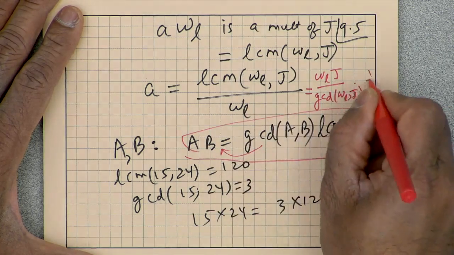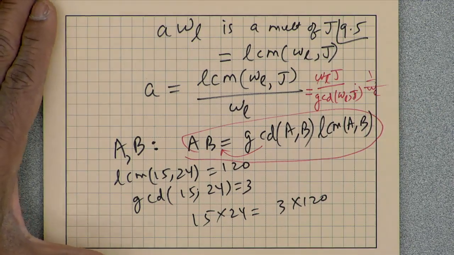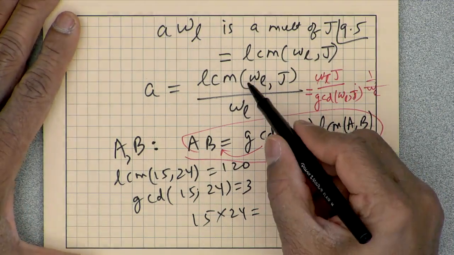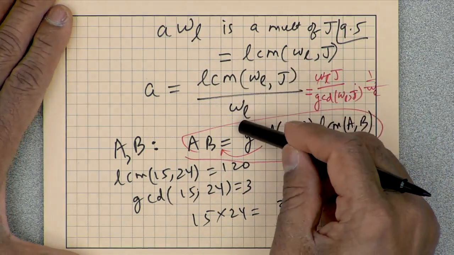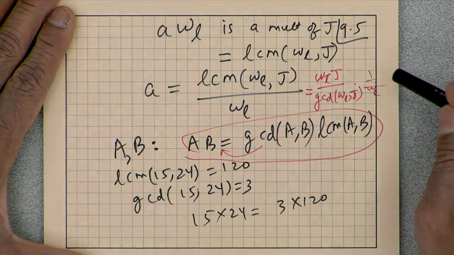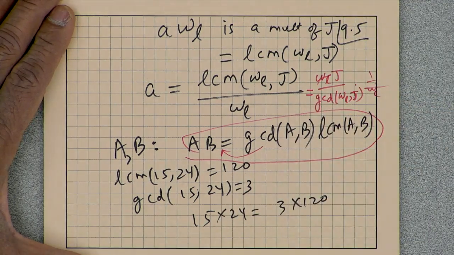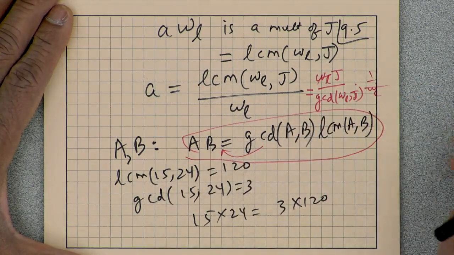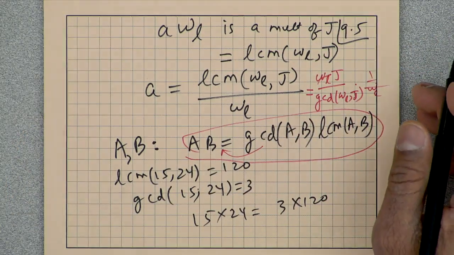That divided by WL, WL cancels out. So A can be described in two ways. I can either describe that as least common multiple divided by WL or J divided by the greatest common divisor. Either way is fine, both are fine.